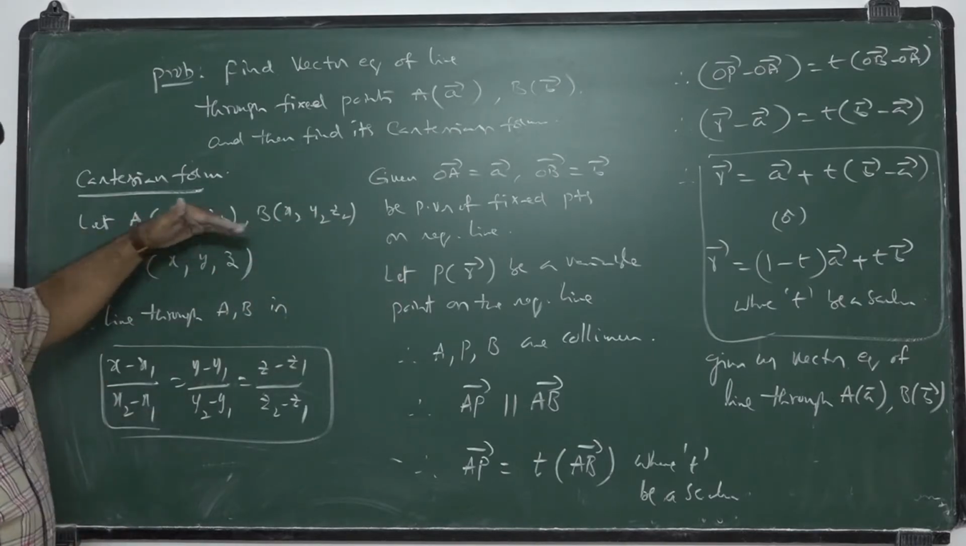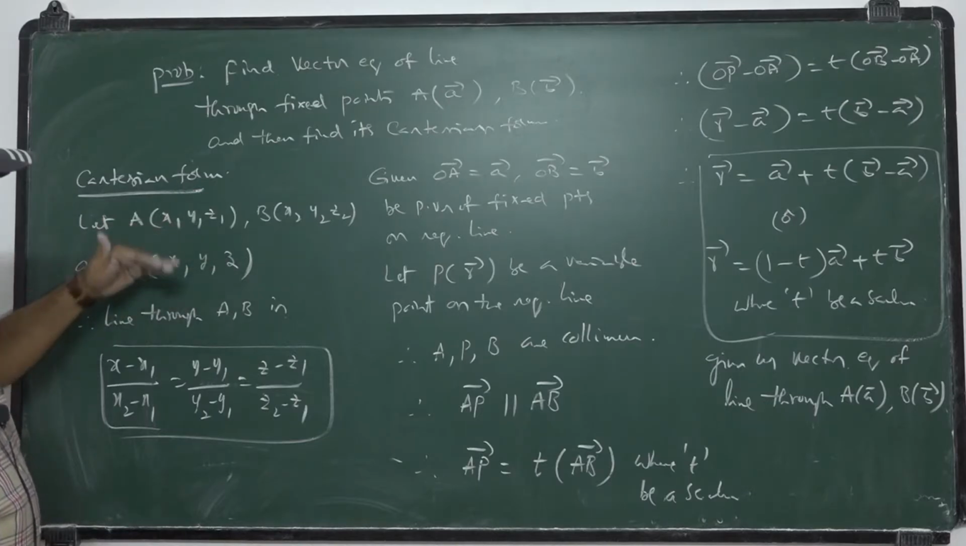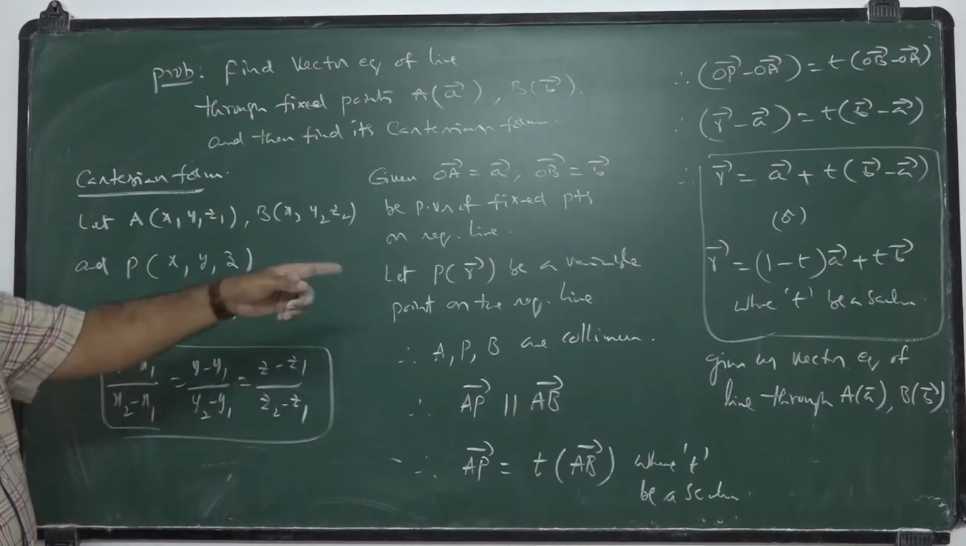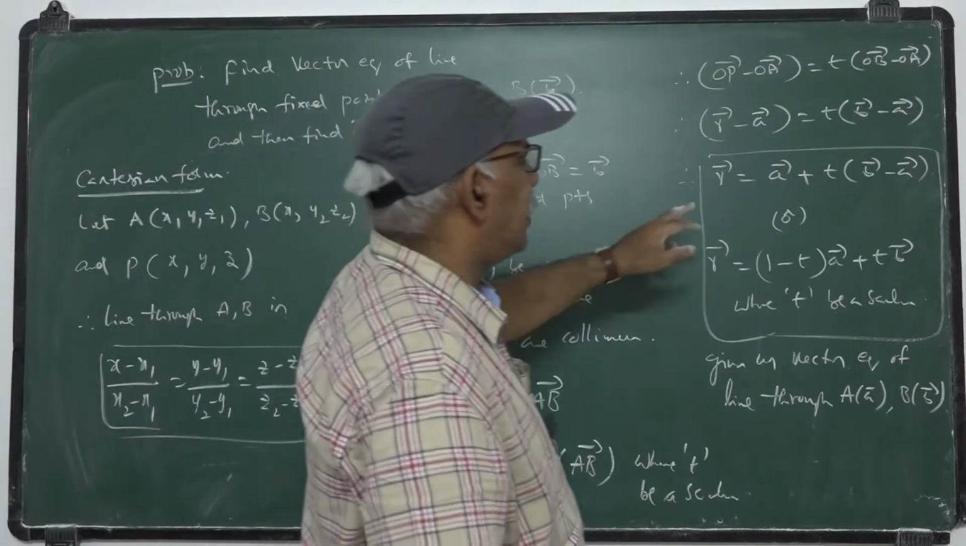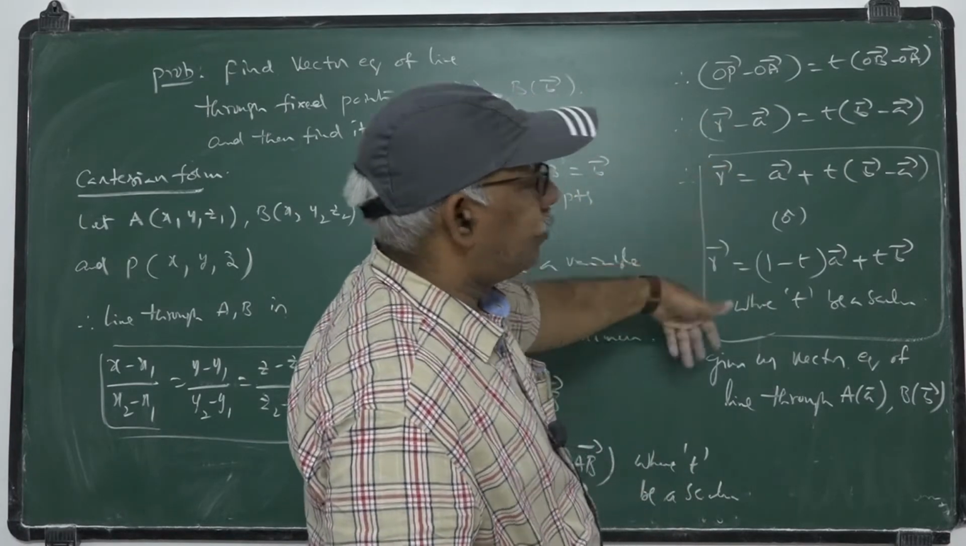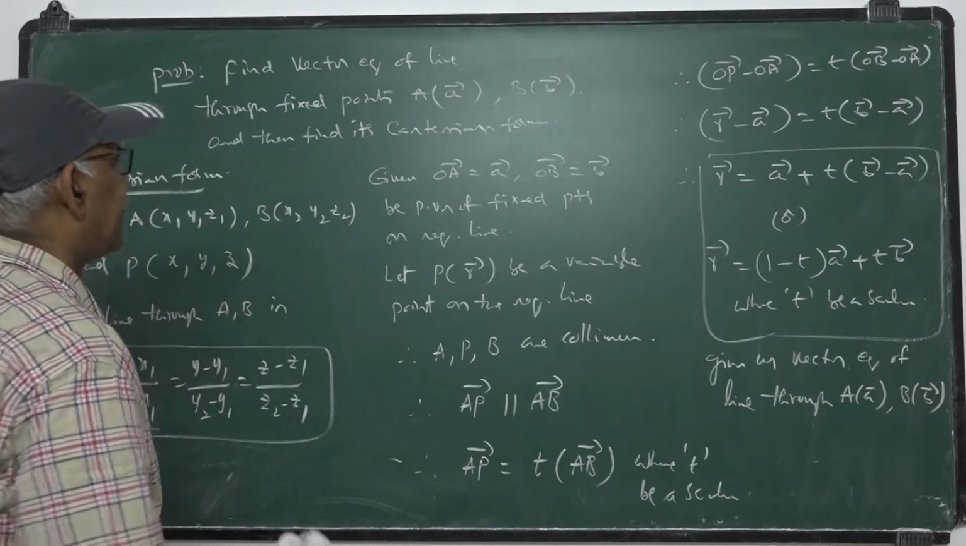That means once the points are given, the equation of the line may be evaluated in three-dimensional space. In vectorial form, the same line you can express in this form, or in this form, or in this form. These three forms are the same and represent the same line.